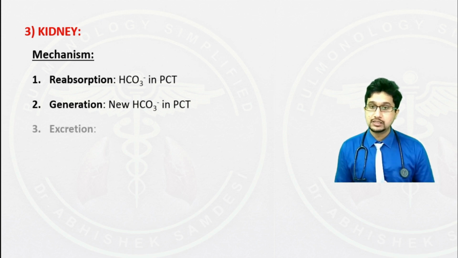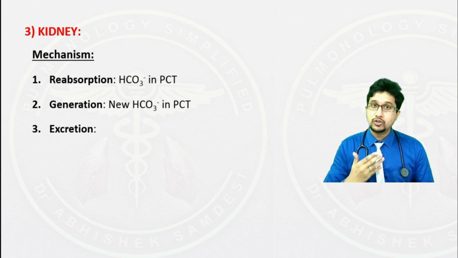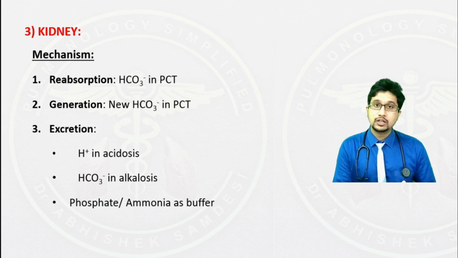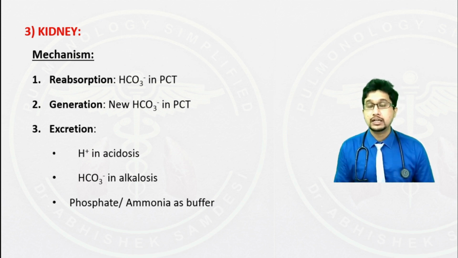The other mechanism is by excretion of excessive hydrogen ions when there is increased hydrogen ion in your blood. The ways of excreting it can be via your phosphate or ammonium buffer. And in case of alkalosis, excessive bicarbonate can be excreted via your renals.